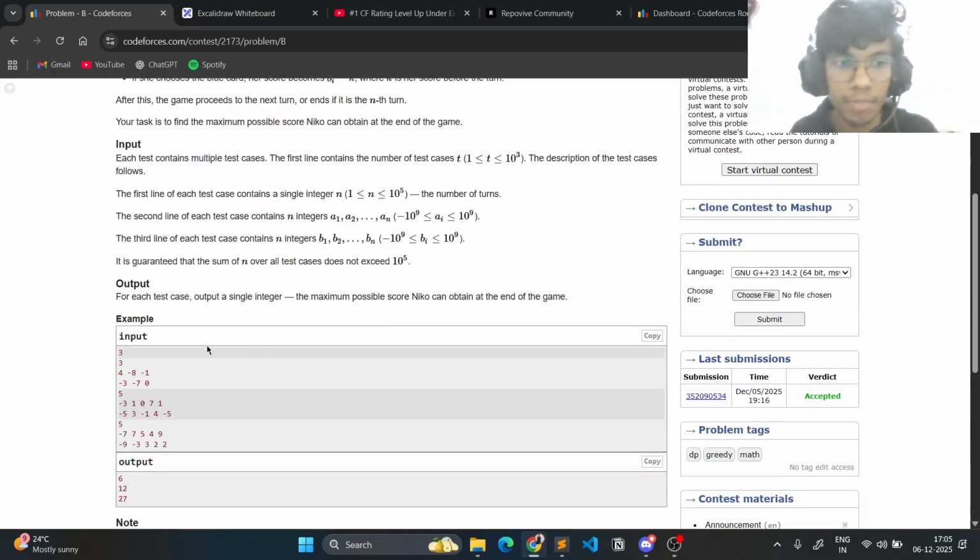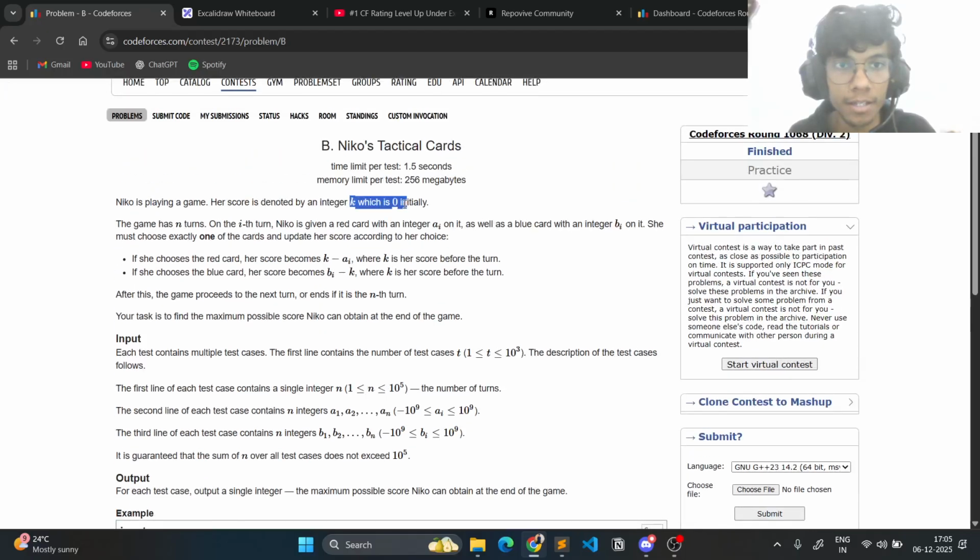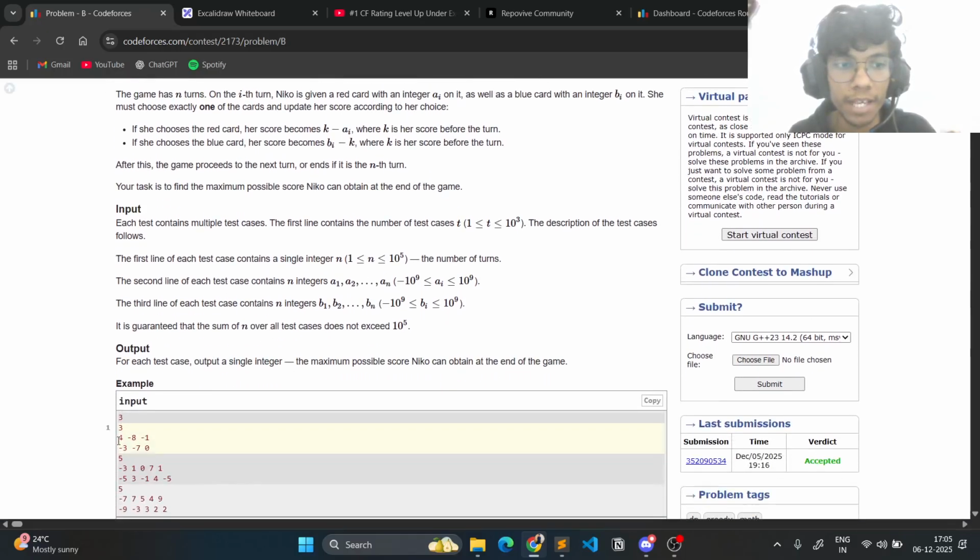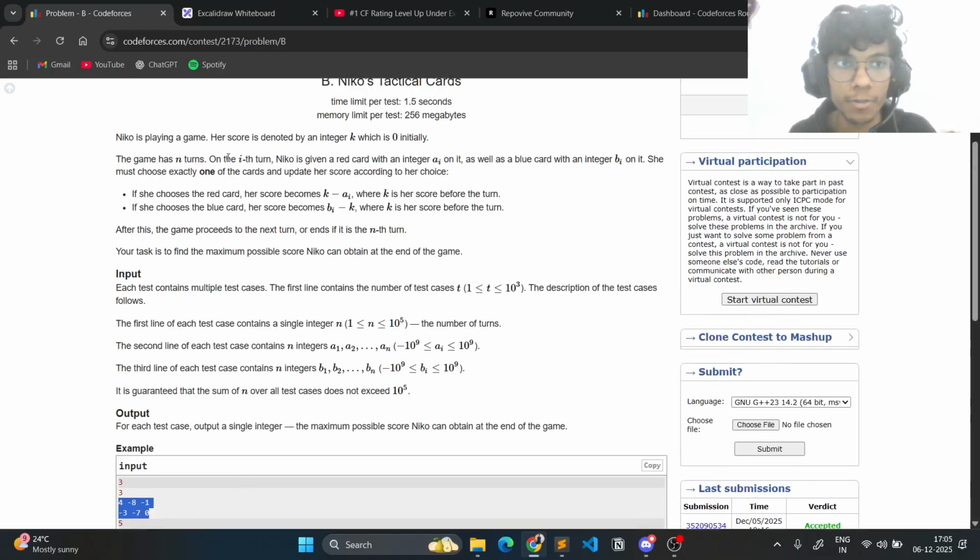So basically, we have been given two arrays, A and B, and k is 0 initially, and for every i, we need to perform n, where it is given the game has n turns, so we have to play the game for n turns.